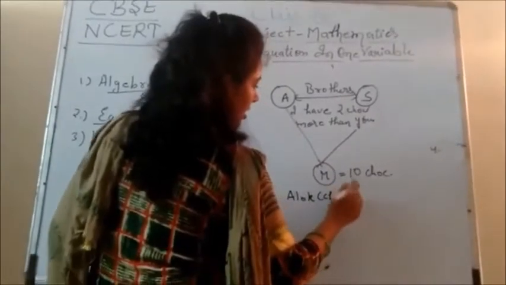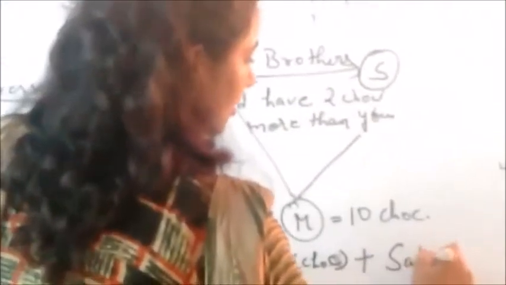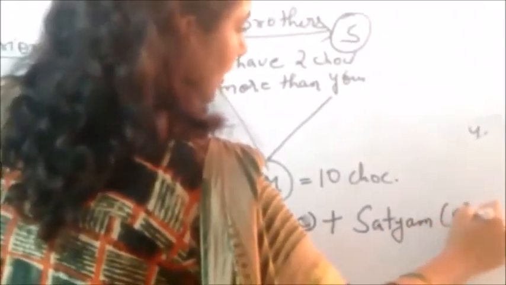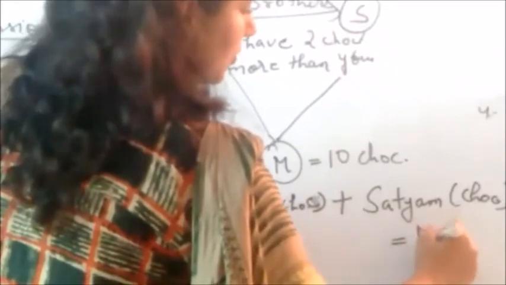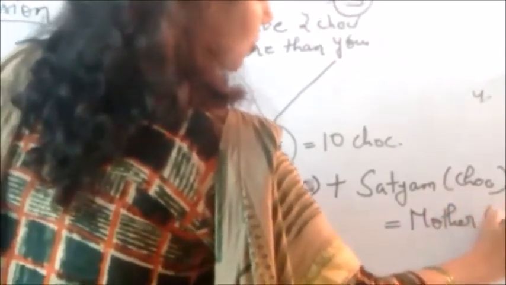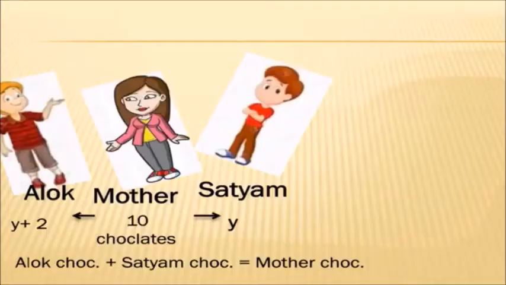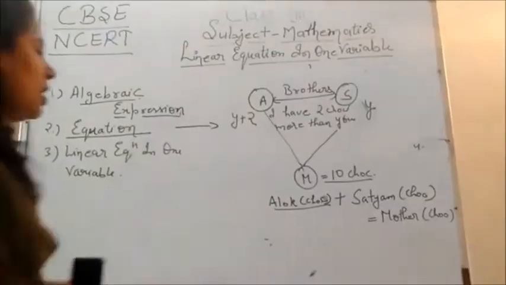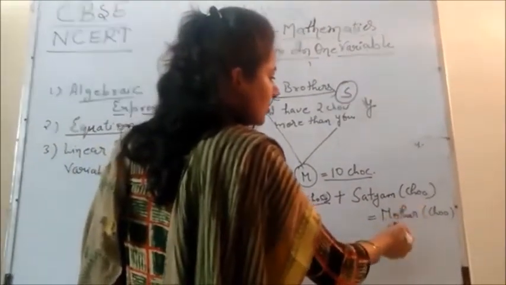Alok's chocolates plus Satyam's chocolates is equal to the mother's chocolates, that is, the total chocolates, right? So how many chocolates does Alok have? We have already described that. Let Satyam have Y chocolates, then Alok has Y plus 2 chocolates, and the total is with their mother. Alok's chocolates plus Satyam's chocolates is equal to the mother's chocolates.